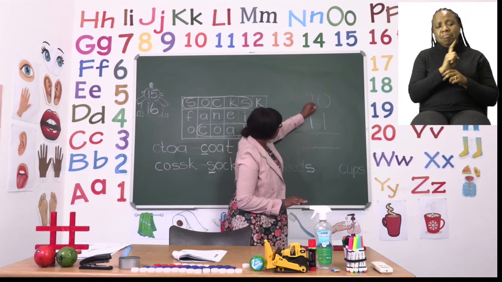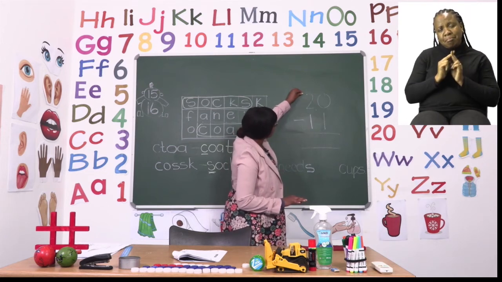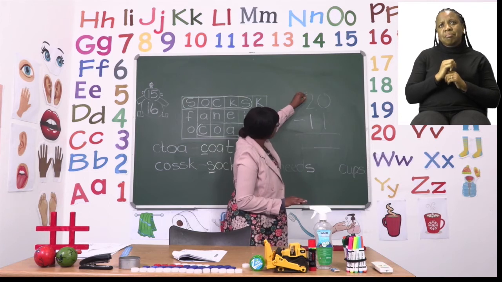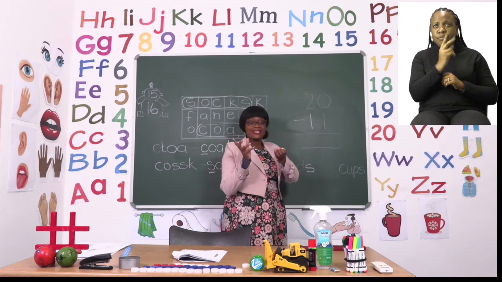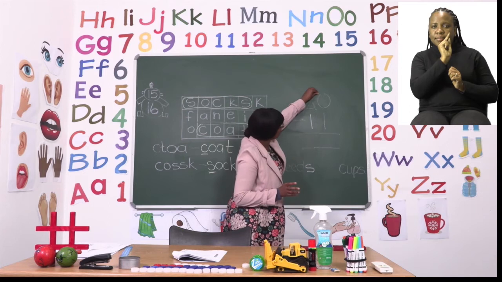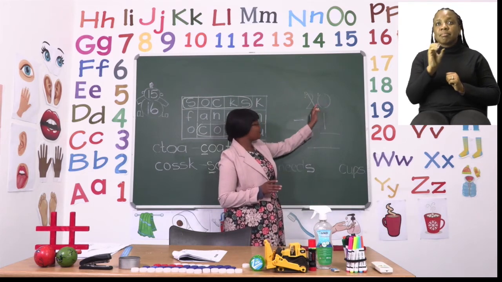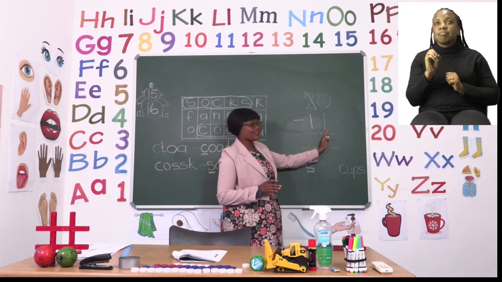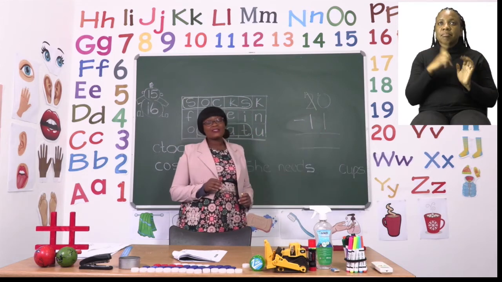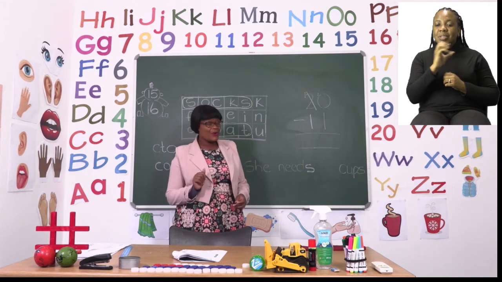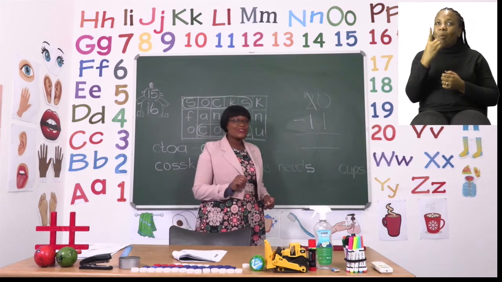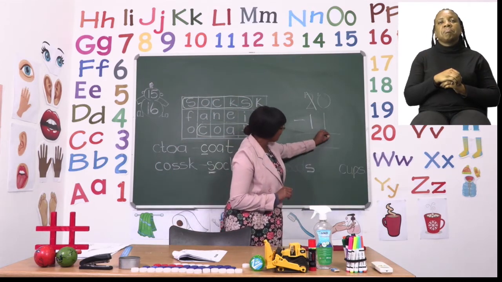We will cross out the 2 and put the new number, which is 1. And then we're going to take the 10 he has given us and give it to 0. Now it says 10 minus 1. Now 10 minus 1, boys and girls, if you are clever, you know that it is 9.